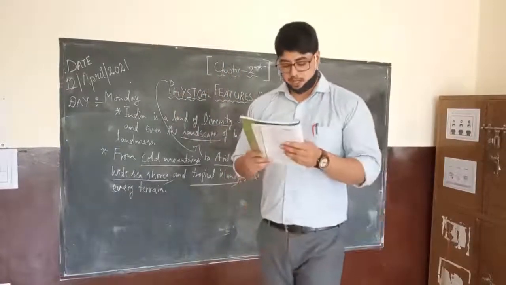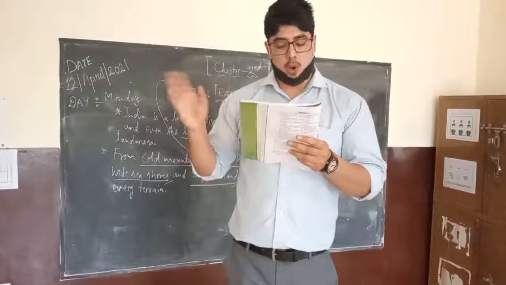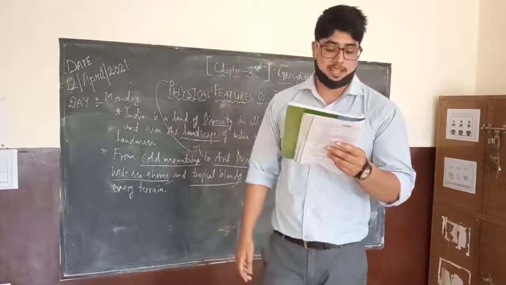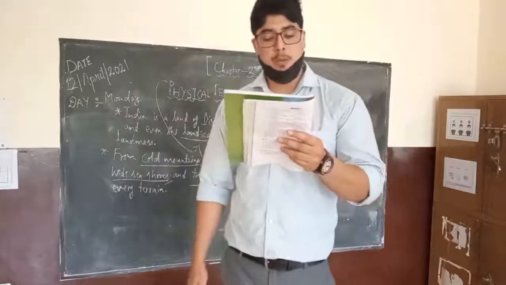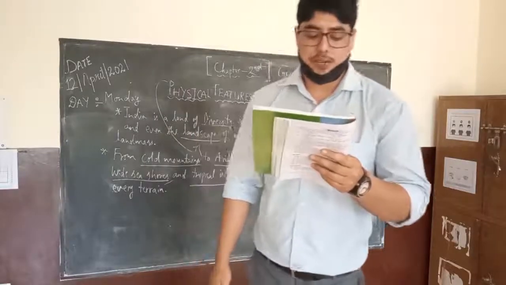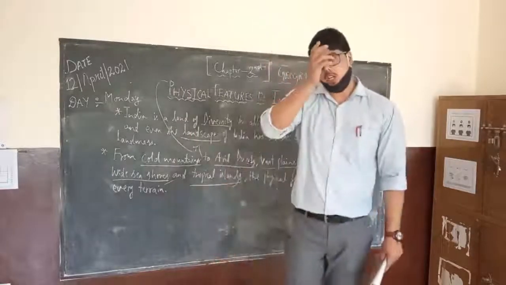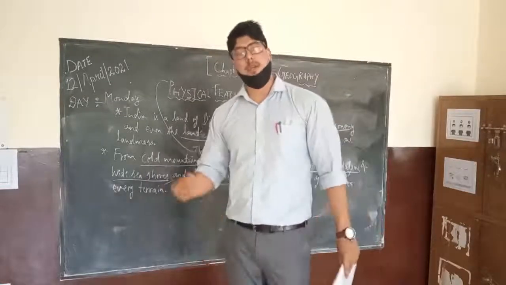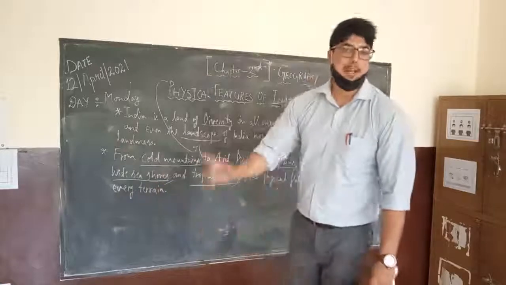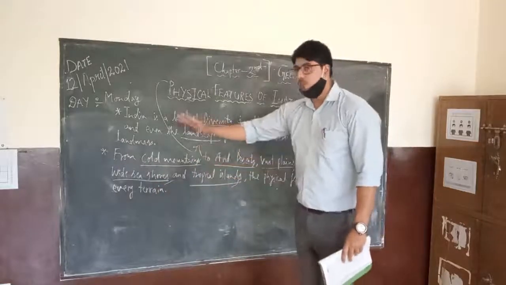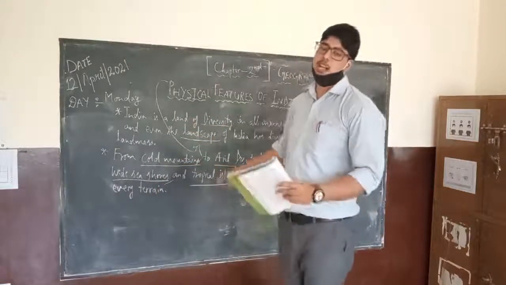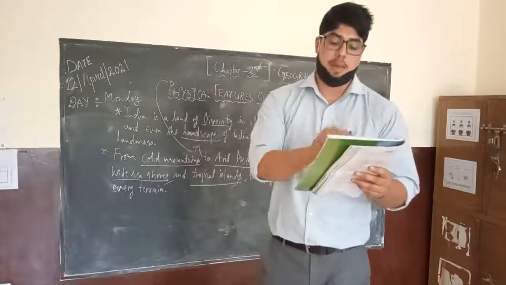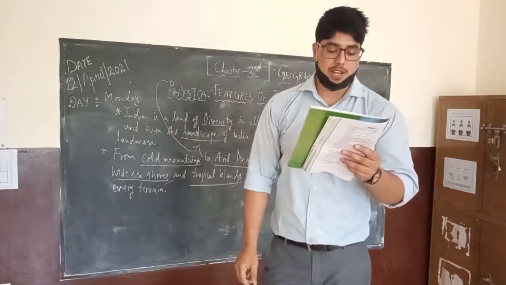Okay. So in India we find basically all types of landforms, as I told you: mountains, plains, deserts, plateaus and islands. You must be wondering how these physical features have been formed. Now the question arises: we have a lot of diversity. This you have been reading from the very junior classes. But now you need to understand how these different landforms have been formed. That is the exact line mentioned in your book. You can see it in the very first paragraph.